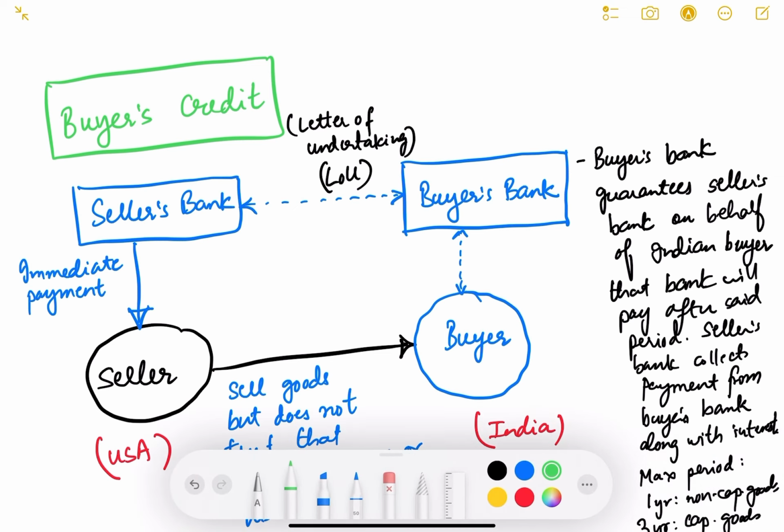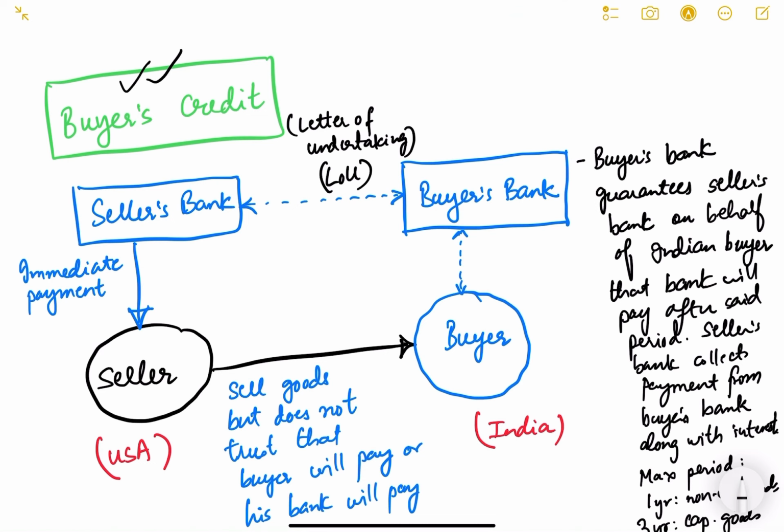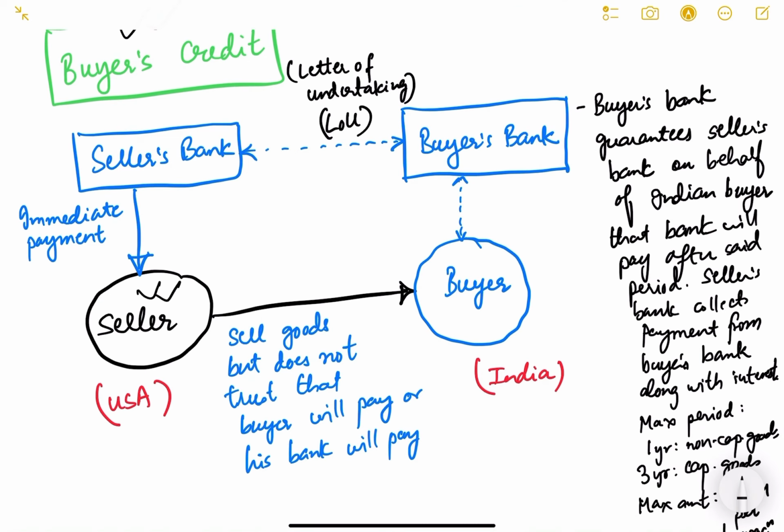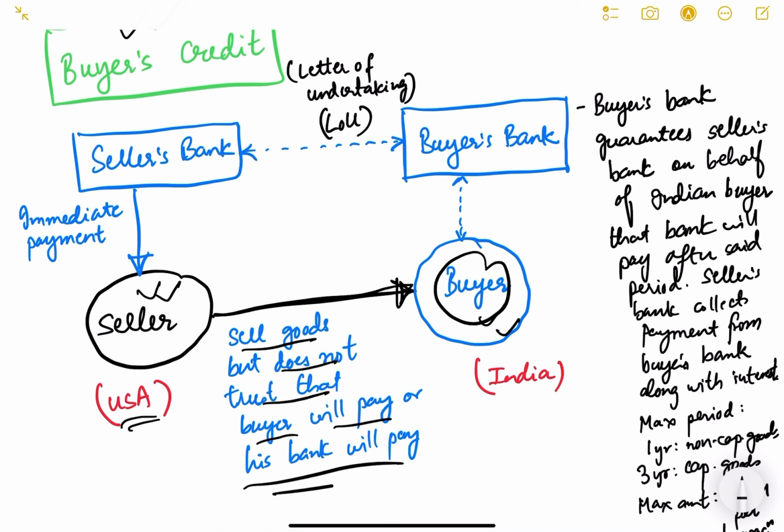Now let us try to understand what is the buyer's credit. Buyer's credit means what? Say for example, again the same situation, there is a seller in USA, there is a buyer in India, and this seller is selling goods to the buyer, but he does not trust that the buyer will pay, or that his bank will also pay. So here he is not trusting this HDFC Bank also, and he is not trusting this buyer also. He does not trust the letter of credit and all those things. But he trusts a bank in his own country, which is known as the seller's bank, and he wants payment immediately. The seller says, no, I want payment immediately, but the buyer does not have the payment immediately.